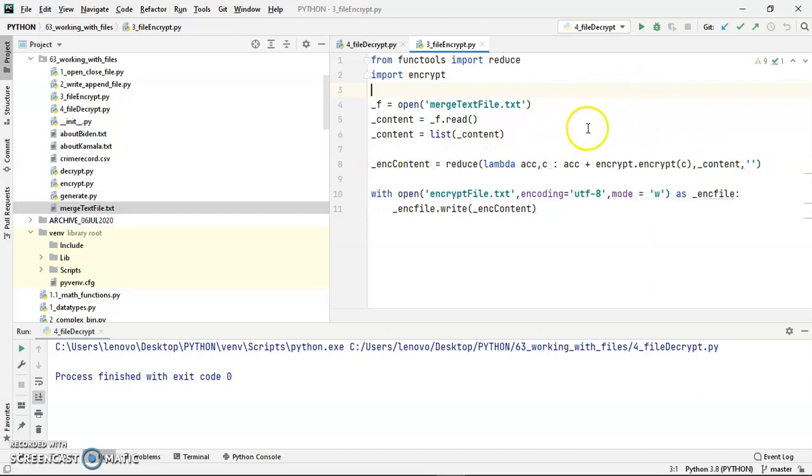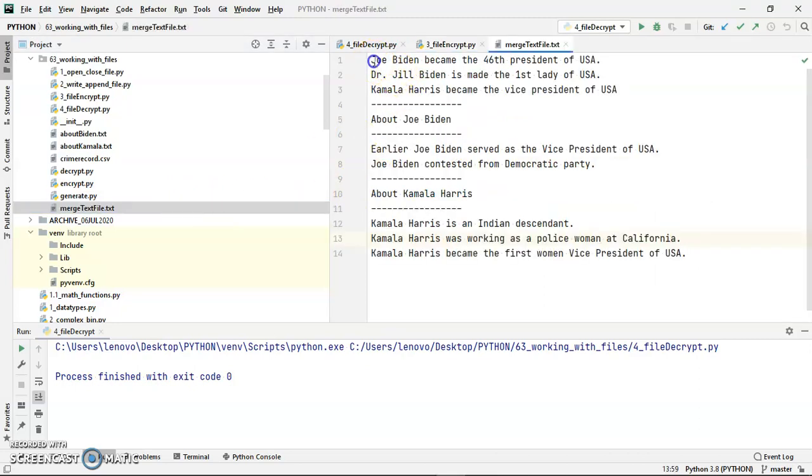The lambda expression will pass each character from the list through a given function called encrypt. This is a custom built encrypt function that I have created, where I have written an algorithm to generate Unicode characters from ASCII characters.